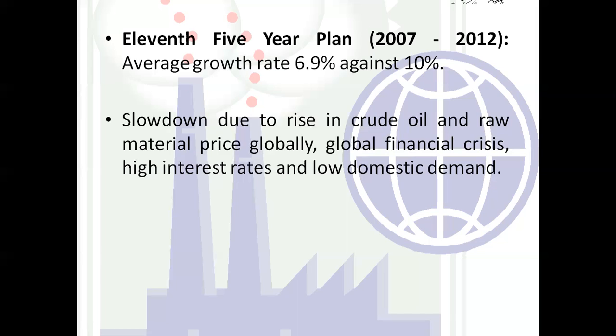Financial crisis means we can say at the international level, people did not have sufficient funds, and there were high interest rates on loans, and we had low domestic demand. So due to this, there was a decrease in the growth of the industrial sector.